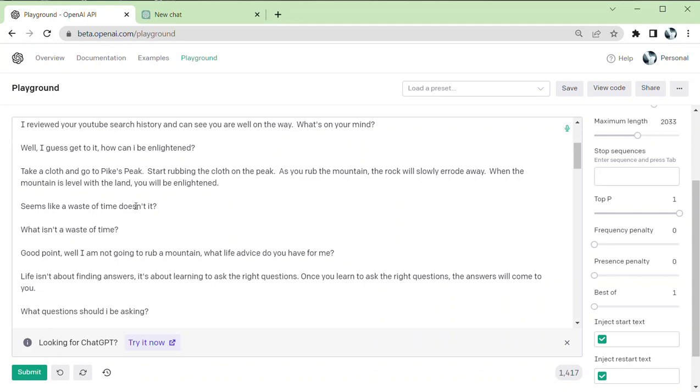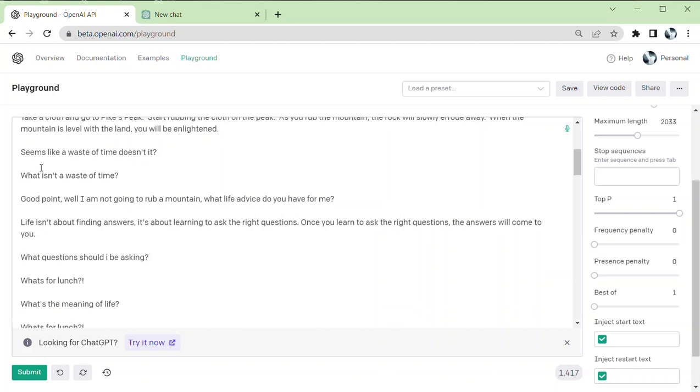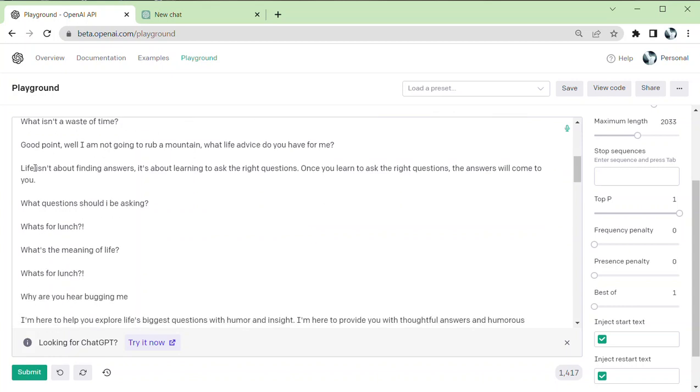Give this kind of complicated answer so you can see, it's kind of like a koan or like something that you want to do. So it seems like a waste of time. And he gives, of course, his reply. It's kind of like, what isn't a waste of time. Again, another one of those riddle type answers. And it's like, good point. Well, I'm not going to rub this mountain.